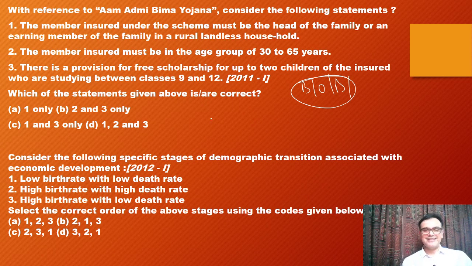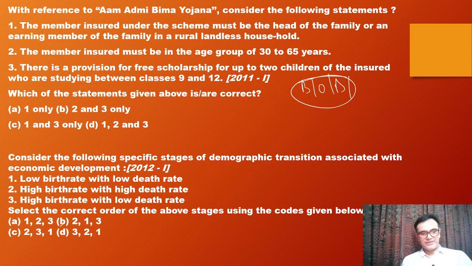Okay, this is the answer I would expect from you. Then consider the following specific stages of demographic transition associated with economic development. Which will come first that we have to give, and which will come last, that's the order. First off, there will be high birth rate and high death rate. So this limits us to B and D.